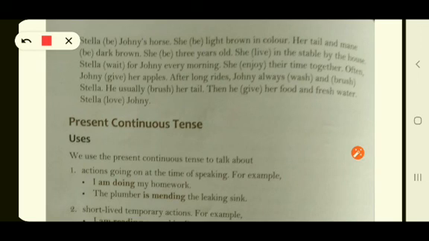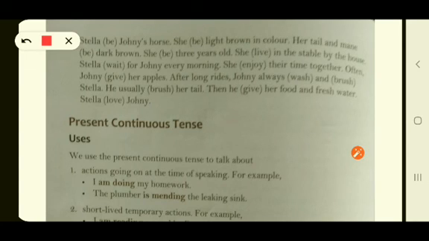She is light brown in color. Her tail and mane are dark brown. She is 3 years old. She lives in the stable by the house. Stella waits for Johnny every morning. She enjoys their time together. Often Johnny gives her apples. After long rides, Johnny always washes and brushes Stella. He usually brushes her tail. Then he gives her food and fresh water.